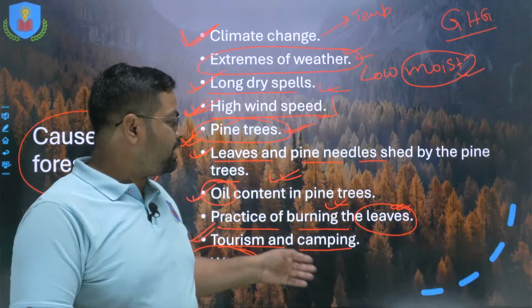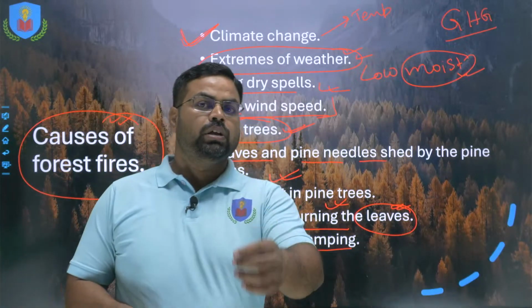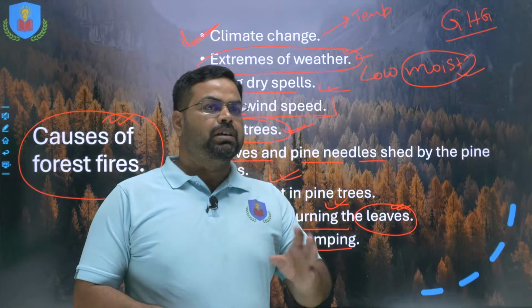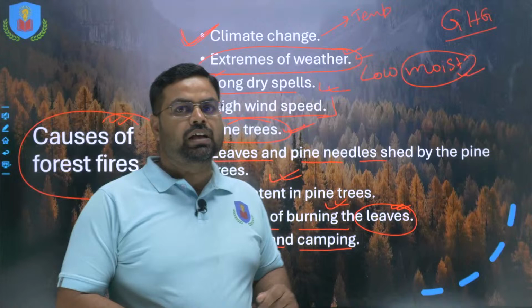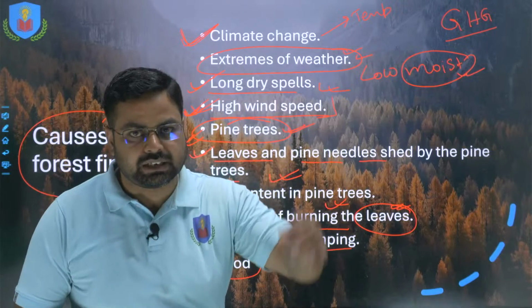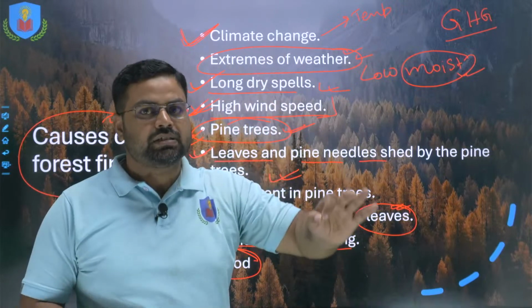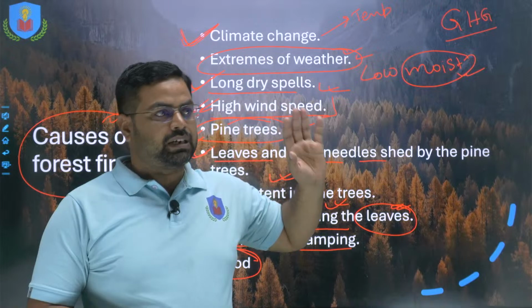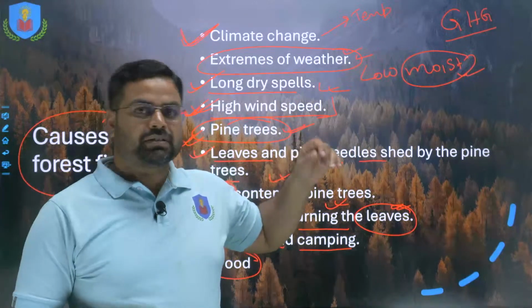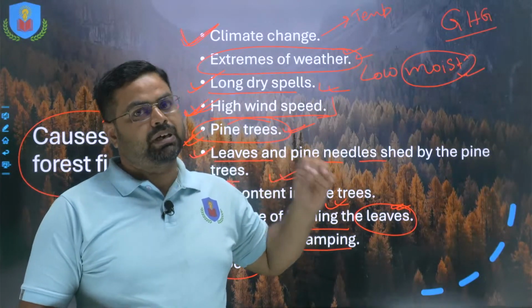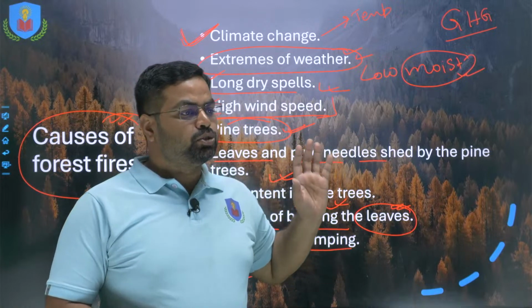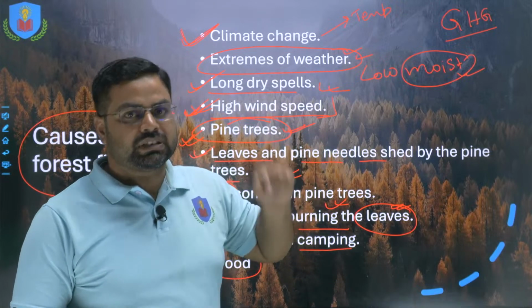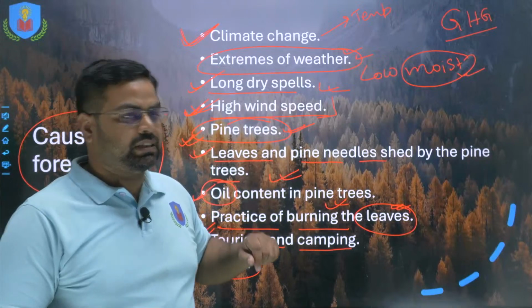So for that matter, they also go on to cause forest fire and burn down some of the trees or some regions in the forest area, so as to show that we have not cut these trees, but these trees got burnt down in the forest fire. But in many cases, they cause the fire to start, but they are unable to stop it, and this spreads out into a huge forest fire. So this is again one of the major reasons, right?